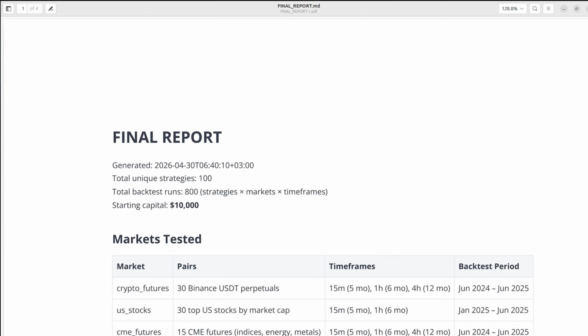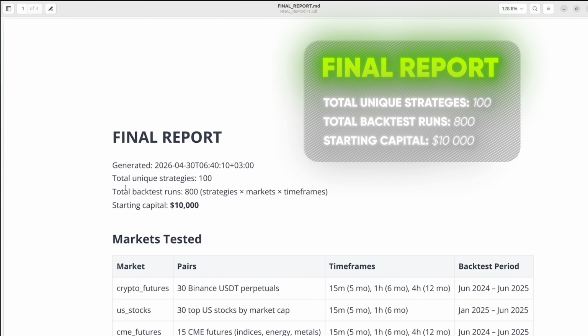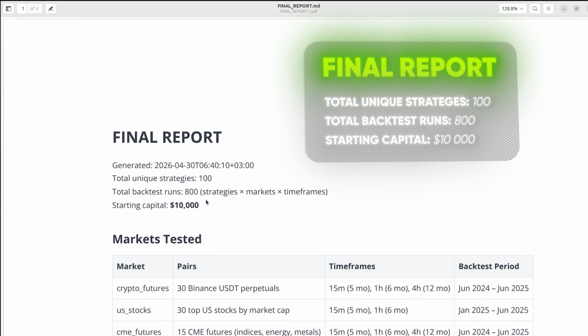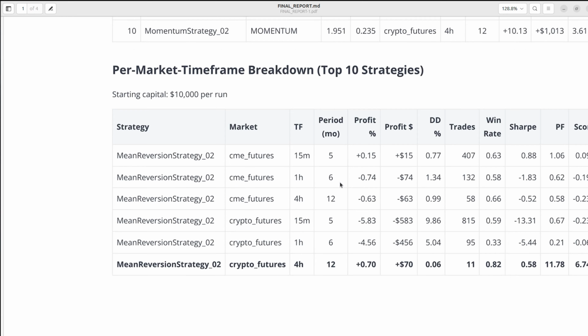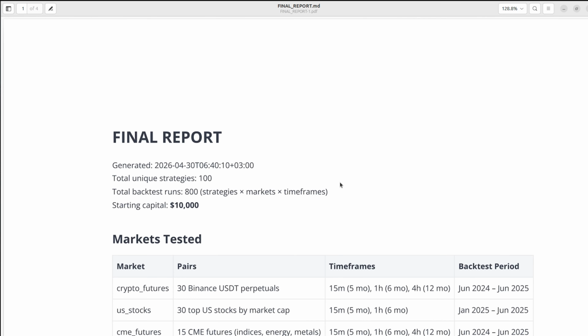But the most interesting part is not that it wrote code. The really powerful part is that the agent created trading strategies, tested them, read the backtest results, found what was wrong, and then improved the next version based on its own mistakes. As you can see here, its results. So every new iteration was not random.